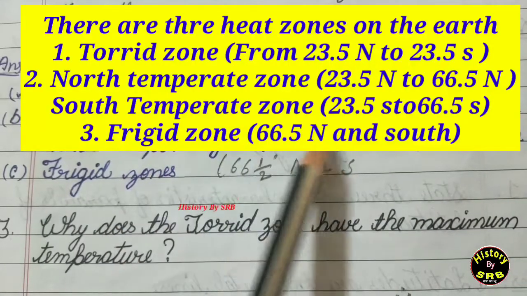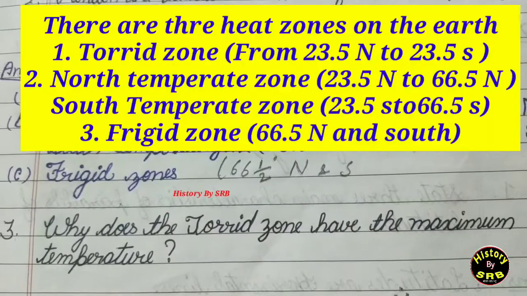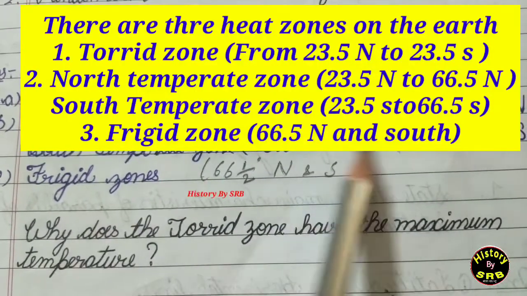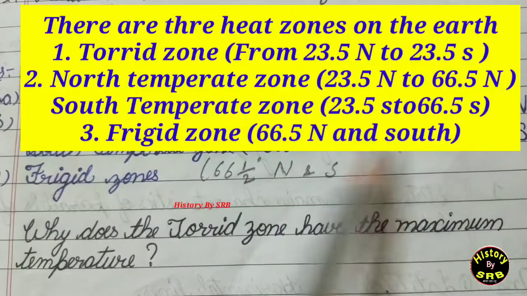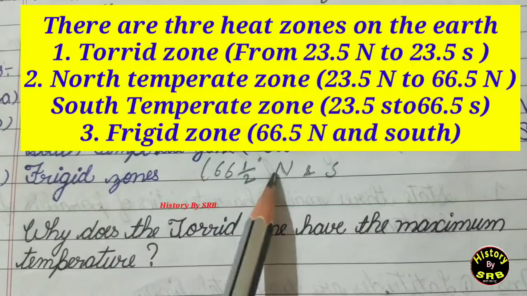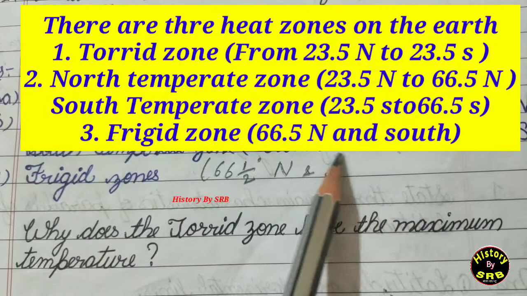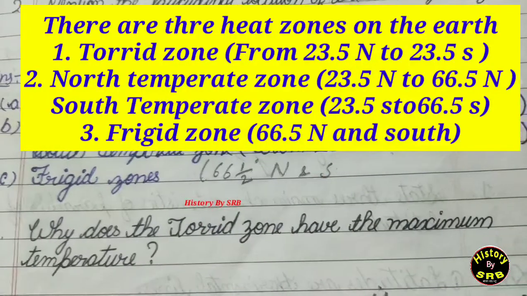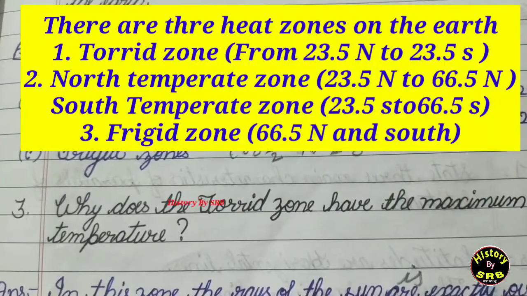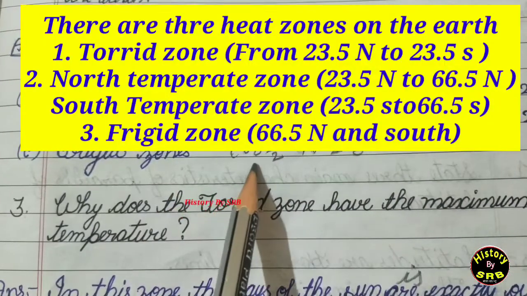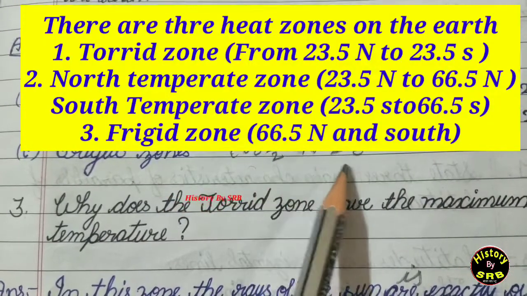North temperate zone location is from 23.5 degree north to 66.5 degree north, and south temperate zone from 23.5 degree south to 66.5 degree south. If you talk about frigid zone, then 66.5 degree north and south.